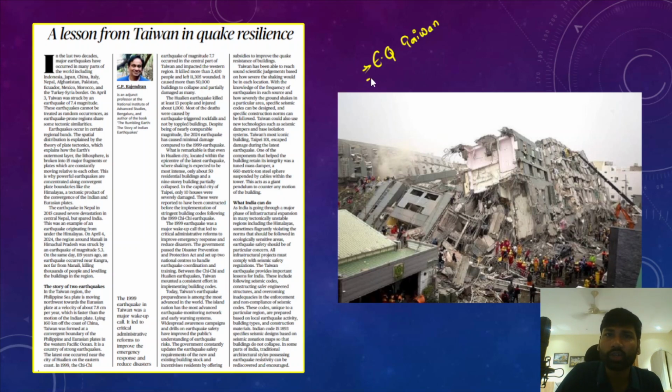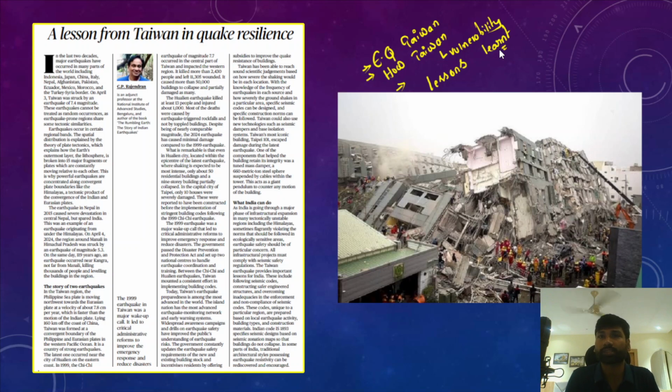And apart from that, the author has also been talking about how Taiwan is prepared to deal with the earthquake, so that has significantly reduced its vulnerability to the earthquake. And thirdly, what are the lessons that India can learn from Taiwan in order to deal with the earthquakes? Because understand, India also has certain regions which are vulnerable to the earthquakes. So therefore, the author of this editorial has been discussing all these three factors.